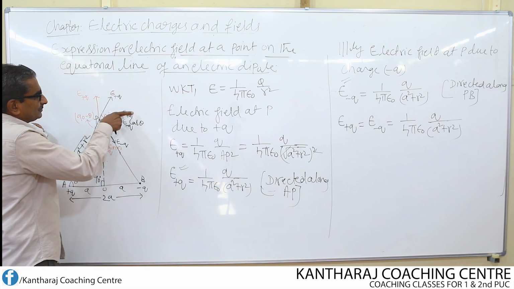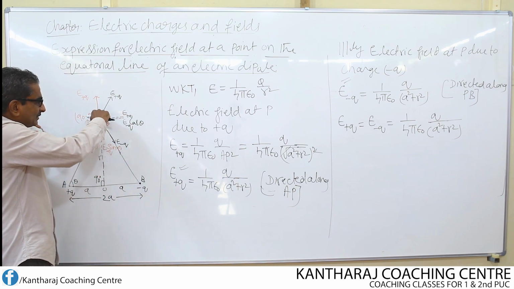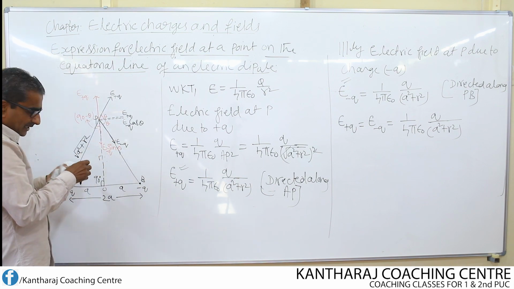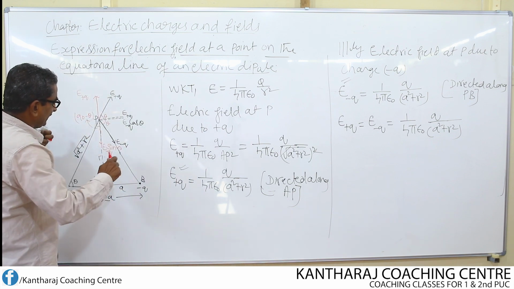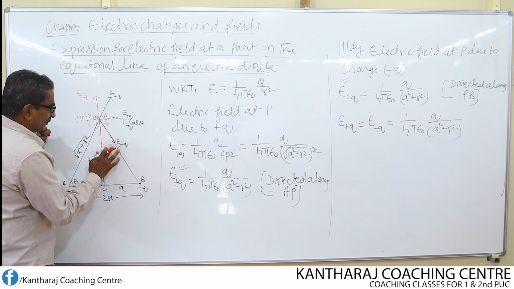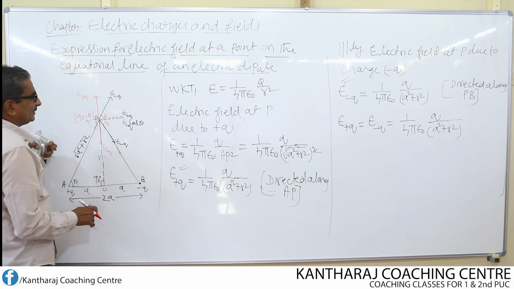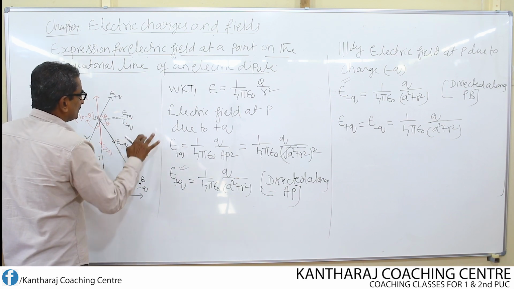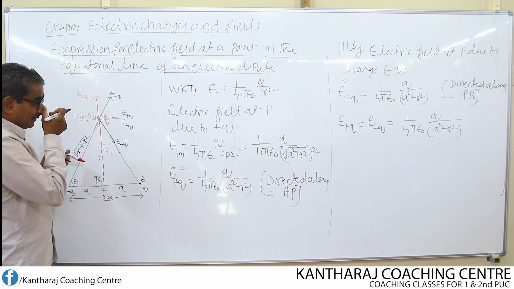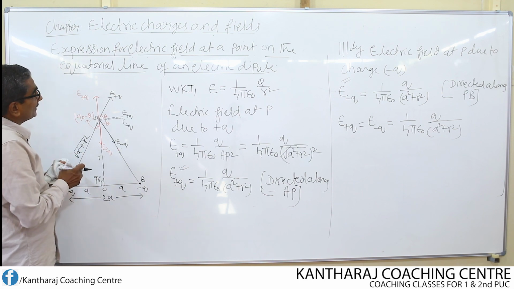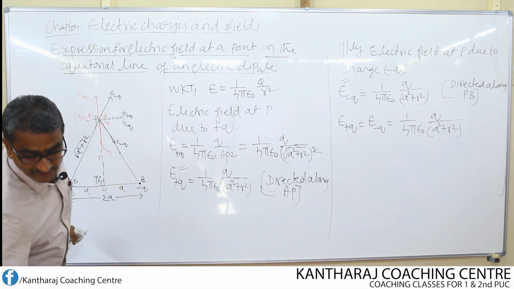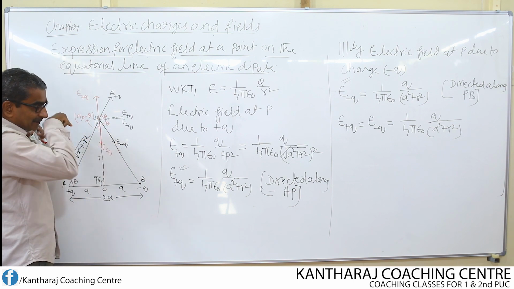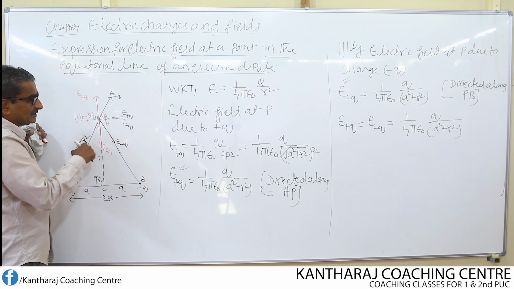So E plus Q. Similarly, I resolve this E minus Q into two parts. One all along this bisector, like this. This is E minus Q. Then another one is with a dotted line, E minus Q. So here we have to understand one thing: E plus Q is split into two parts, one is this and another one is this. This E minus Q is also split into two parts, one is this and another one is this.